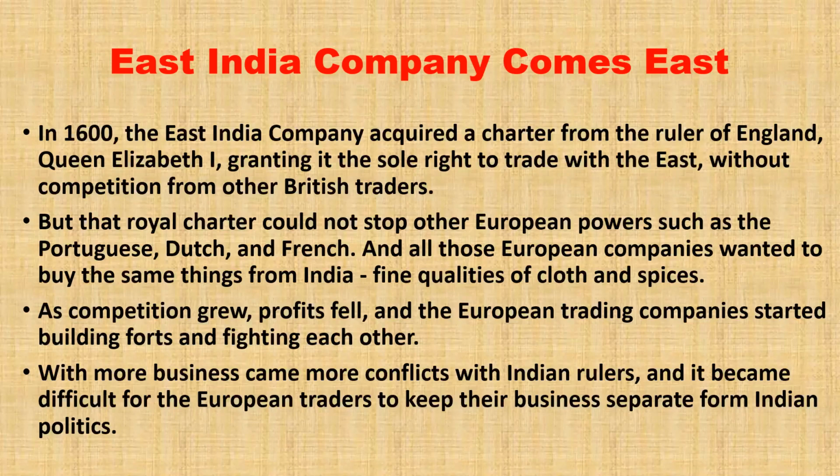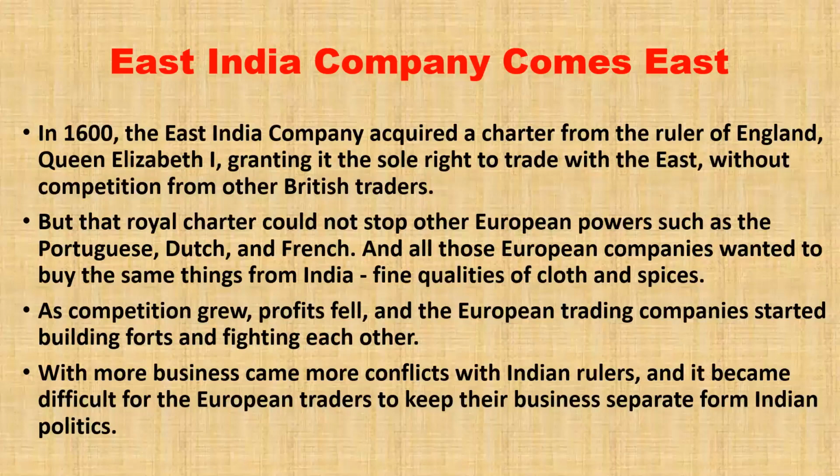As the competition grew, profit fell, and the European trading companies started building forts and fighting each other. With more business came more conflicts with Indian rulers, and it became difficult for European traders to keep their business separate from Indian politics. It is important to read again the last point: with more business comes more conflict. Because of the charter, other British companies could not come to India to trade.